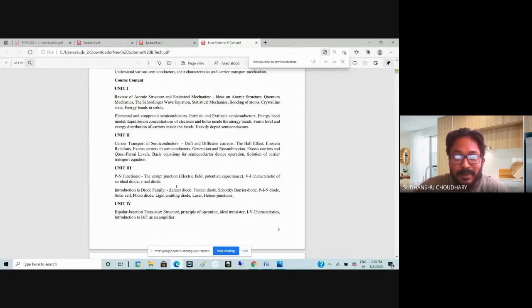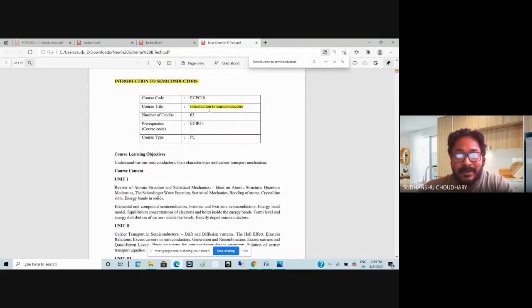So there you will be knowing how to model analytically all these devices, how the current is modeled using mathematical equations. So that you will understand in the other course. But yes, this is a basic course since you are in second semester. So this is the basic course, that is introduction to semiconductors, or maybe introduction to semiconductor and devices also you can call.